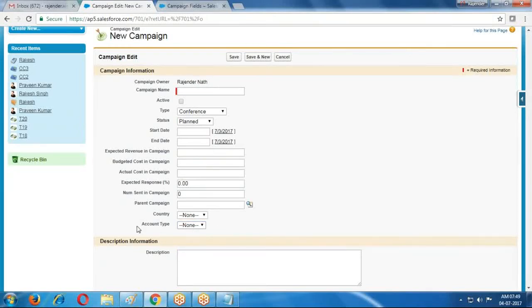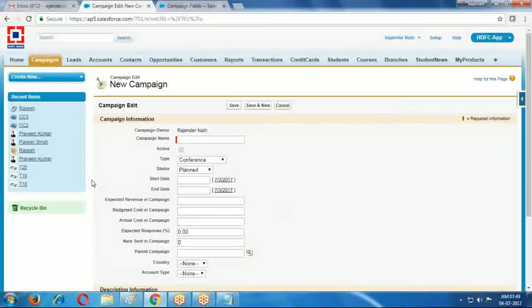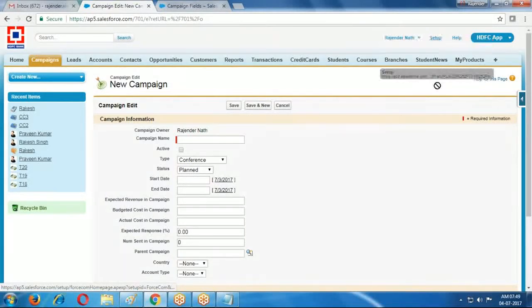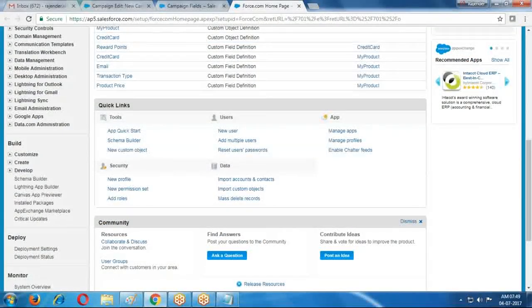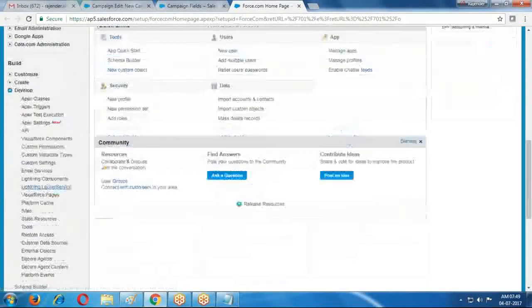I want to modify this application, or if you want to create from scratch, everything is possible using force.com. Without coding, this is some administration or functional way we can create. Or if you want to create through development programming, I can create my pages using Visual Force pages.